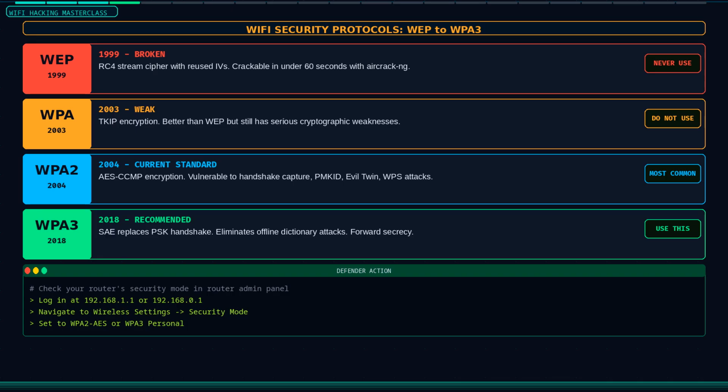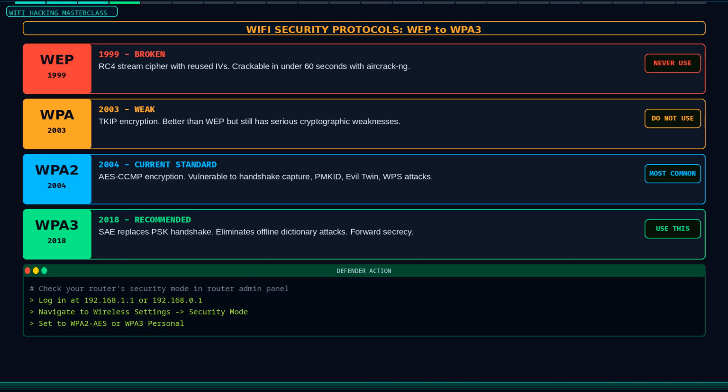With enough captured packets, an attacker can statistically recover the key in minutes. Tools like aircrack-ng can crack WEP keys from a packet capture in under 60 seconds on modern hardware. Do not use WEP. If you see WEP in a real penetration test, that network is compromised by definition.